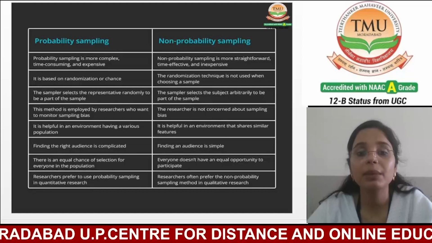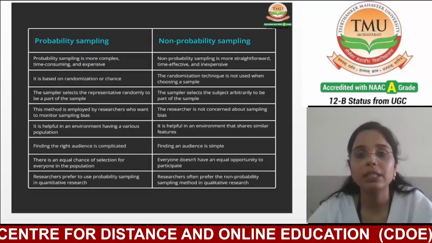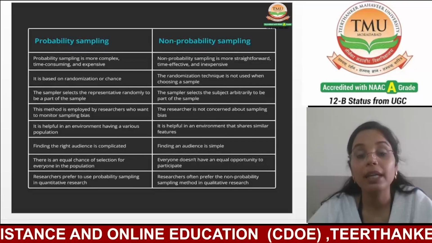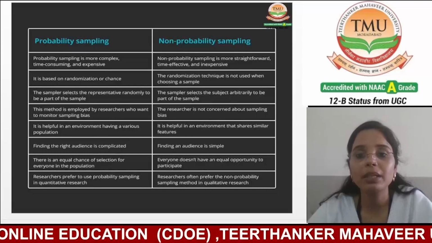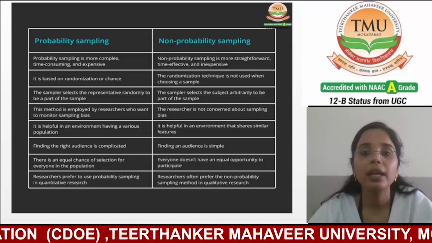Probability sampling is more complex, time-consuming and expensive in comparison to non-probability sampling. Non-probability sampling is more straightforward, time-effective and inexpensive.